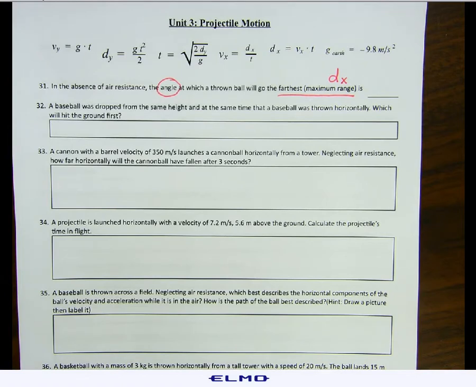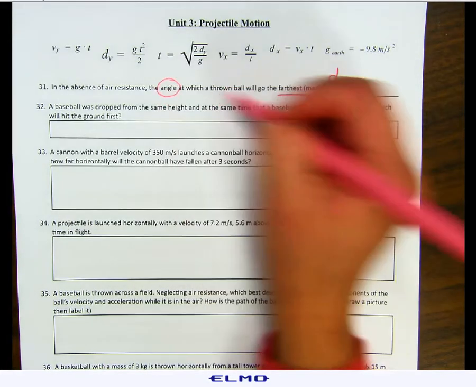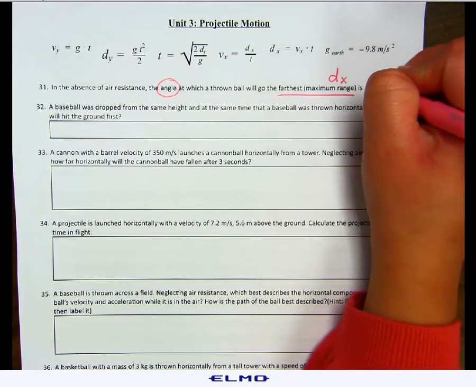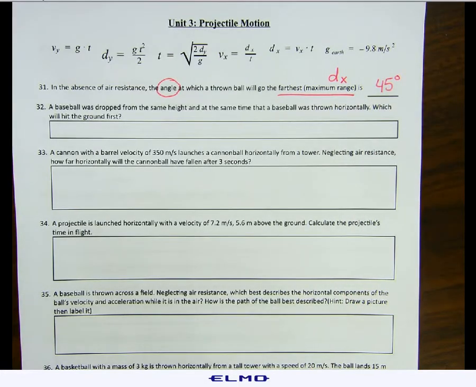With this one, you need to go back to the notes and look at the angles and how the angles affect the distance going up into the air and the distance going across horizontally. The angle that's going to go the farthest is going to be 45 degrees. That will always give you the farthest distance.